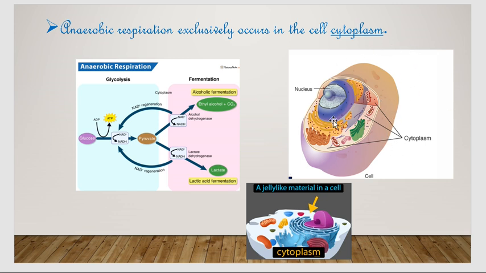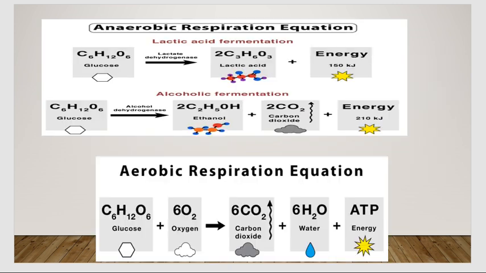This outer layer is called the cell membrane and this is a nucleus, and the thicker part is known as the cytoplasm. The jelly-like material in a cell is called the cytoplasm.